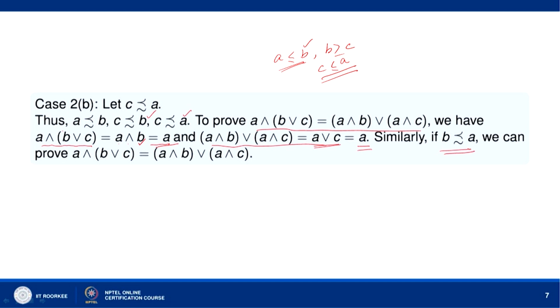Similarly, we started with A precedes B. If we take B precedes A, we can prove that the distributive law holds good.